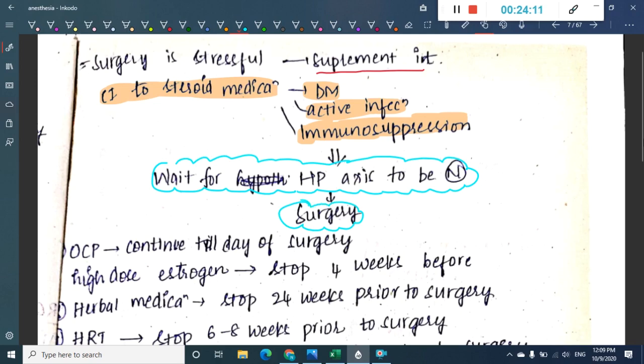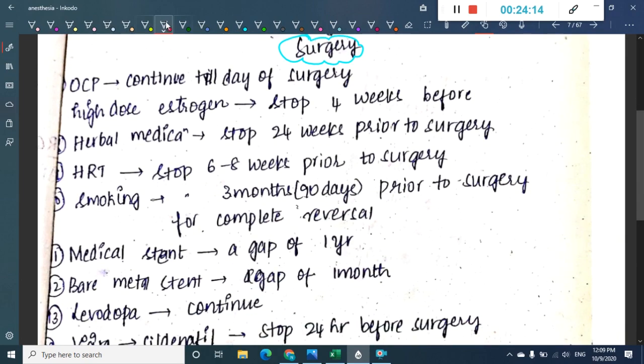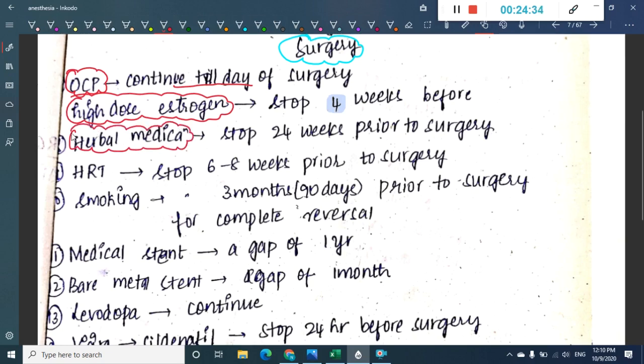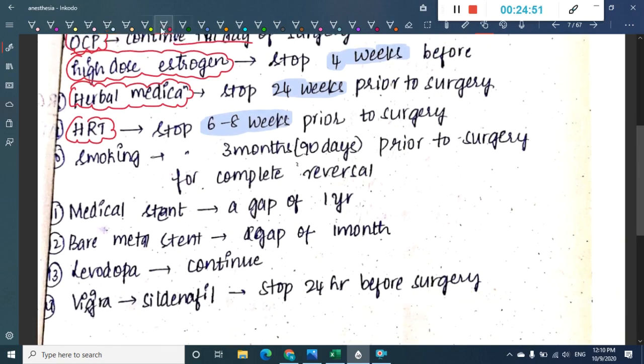Okay, next. The next drugs include oral contraceptive pills, which should be continued till the day of surgery. High dose estrogen can be stopped 4 weeks before surgery. Herbal medication should be stopped 24 weeks prior to surgery. Hormone replacement therapy should be stopped 6 to 8 weeks prior to surgery.